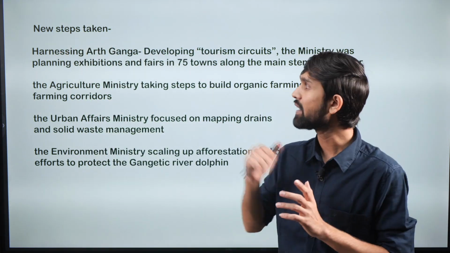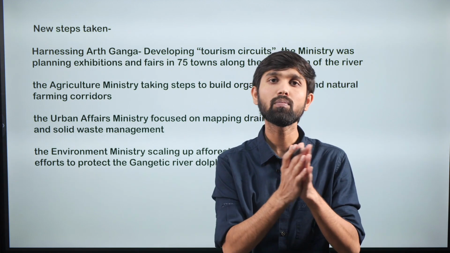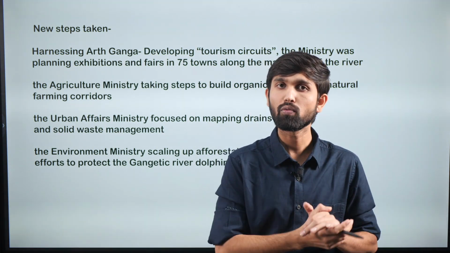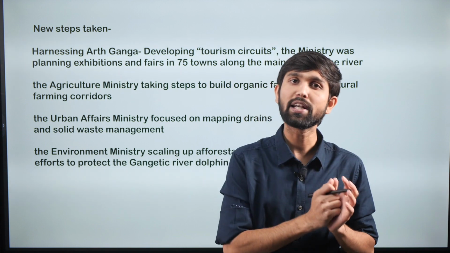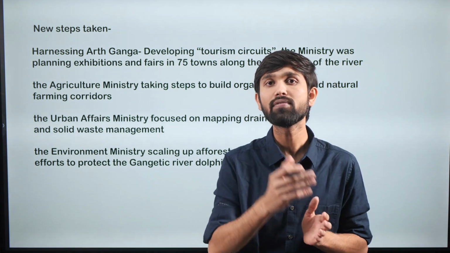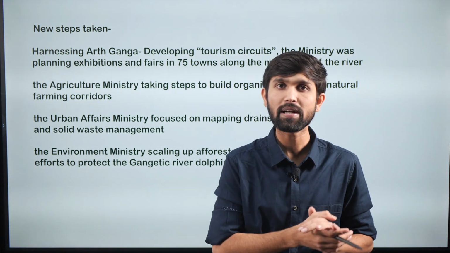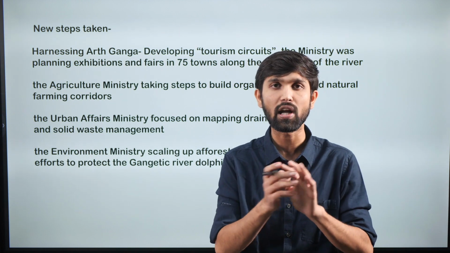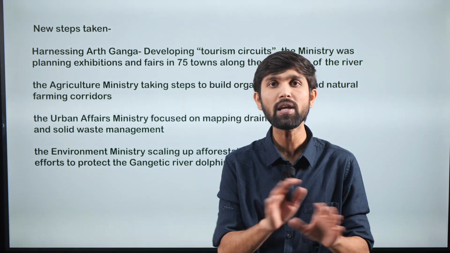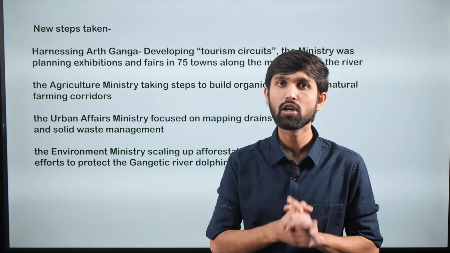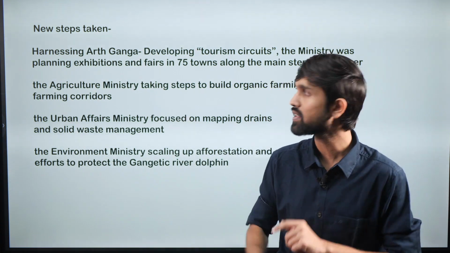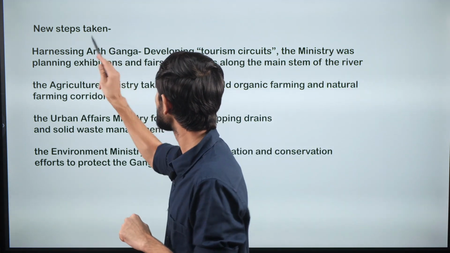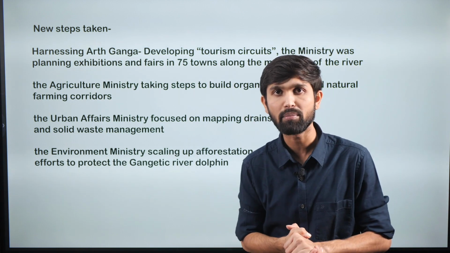So now let's talk about what are the new steps taken with respect to the Namami Gange program. The article says that apart from the mission which was earlier focusing on the mitigation of the pollution and revival of the river, certain other aspects would also be taken into consideration now, and the mission program would be spread across different sectors. So the sectors are added, and first is the concept of Arth Ganga. This was earlier suggested by the Prime Minister also.